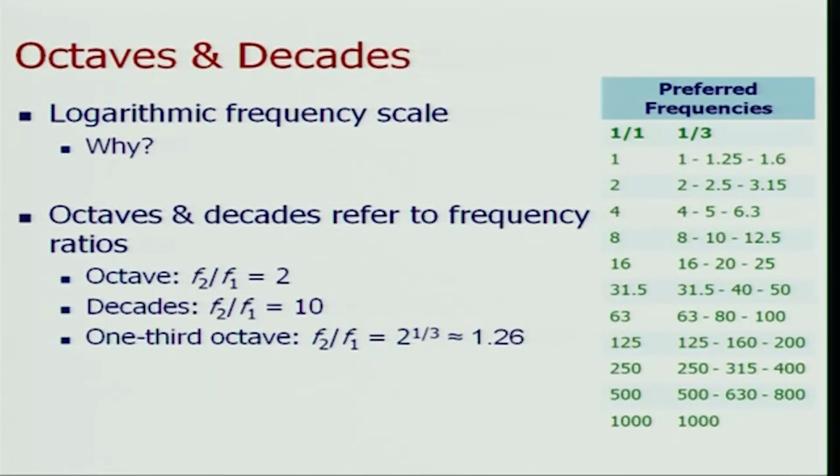So that is how we have a preferred set of frequencies, and typically we use these frequencies when we are reporting data on logarithmic scales. And then there is also something known as a 1/3 octave band. In case of 1/3 octave band, the ratio of F2 to F1 is not 2, but 2 to the power of 1 over 3, which is 1.26. And in that case, the 1/3 octave frequencies are again tabulated here, and they start with 1.25, 1.6, and so on and so forth. So these are the octave bands which we talk about.